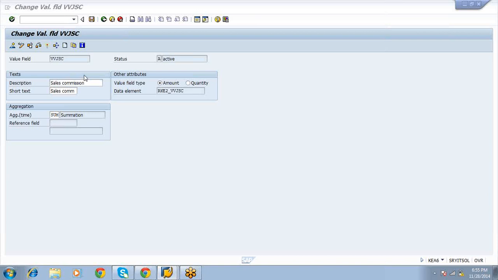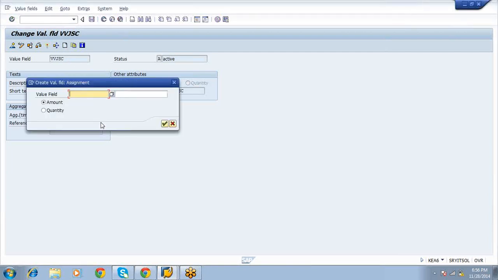Cost component means, in product costing we created cost components. One is material, raw material local, raw material import, labor, machine, power, like that. Each cost component wise we need to create one value field, and each cost component wise we need to map in valuation strategy. Okay, create value fields for each cost component to get the COGS breakup.